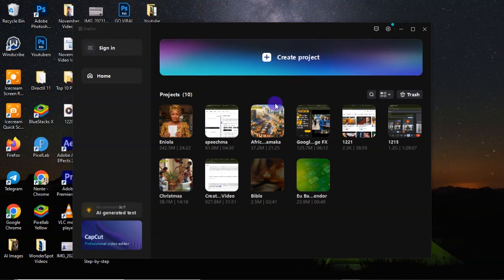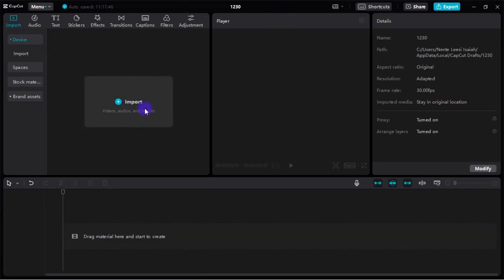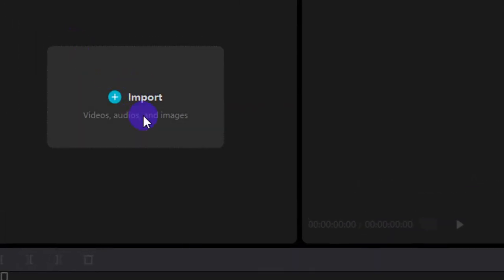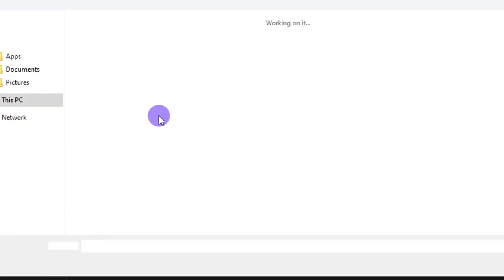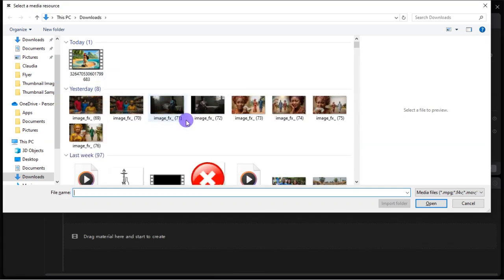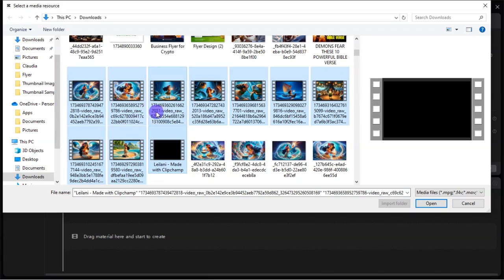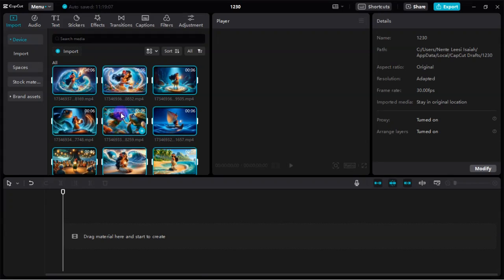After installing, you will see this style of interface. You click on create project to start editing your video. When you get to CapCut, you come here and click on import video. Now we want to import every resource that we need to edit our video. We're importing the animated videos that we have just done. Then we import the voiceover and also the background music that we need for this editing. Click on import, and it's going to take you to your files where you can select all the audio that you need for your video. These are all my resources. After selecting them, you come here and click on open, and my files have been imported.